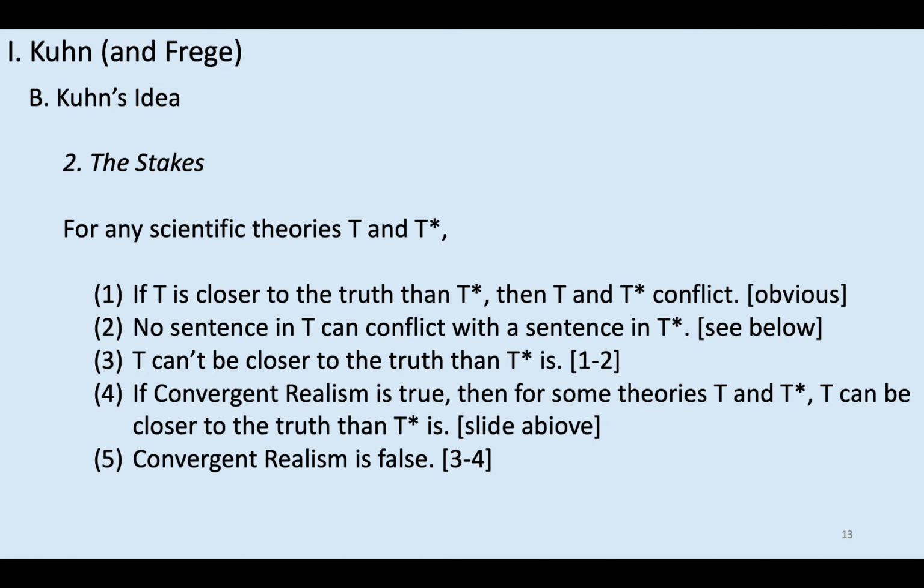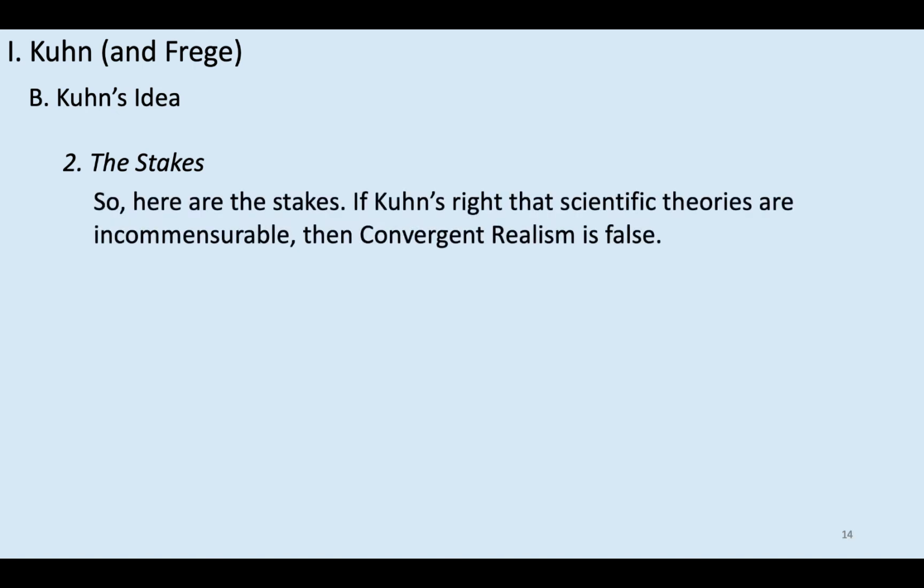So the stakes are pretty high here. If Kuhn is right, then convergent realism is false. Convergent realism is the best going account of how to think about scientific progress. If we lose convergent realism, it's hard to say that science progresses at all, as we'll note later on. So you might think a lot is going to turn on whether a Fregean view is right about the semantics for natural kind terms, or instead some other view is.